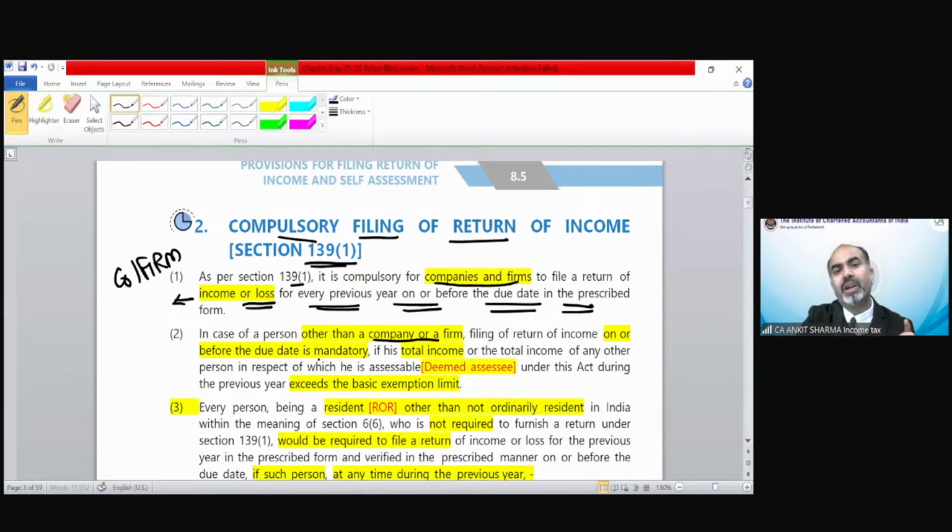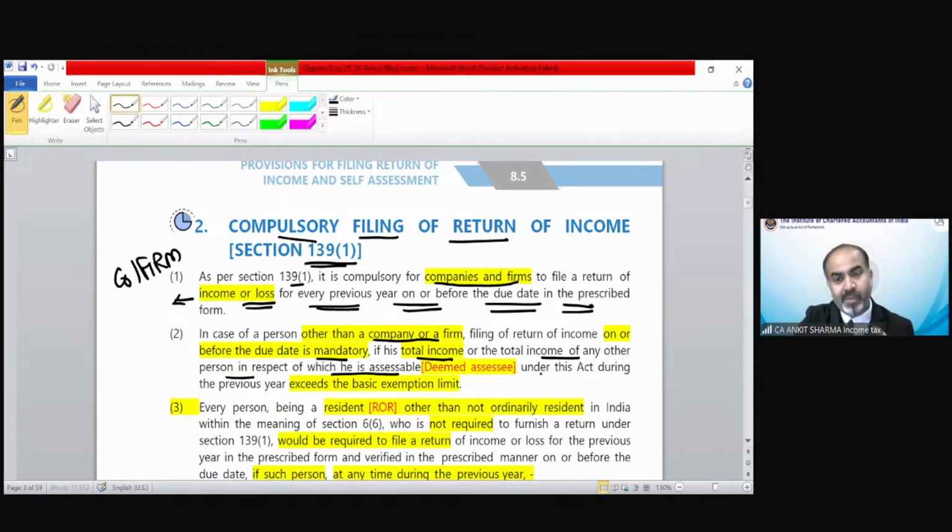In case of a person other than a company or a firm, filing of return of income on or before the due date is mandatory if his total income, or the total income of any other person in respect of which he is assessable, exceeds the basic exemption limit. So if you are a deemed assessee of someone, like you have a minor child whose income exceeds a certain level, then you will be the person assessable on behalf of that minor child.